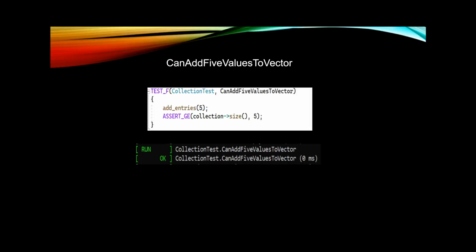I wanted to just make sure that add entries, that logic of that function worked. So add entries 5. We wanted to add 5 entries to the vector collection. And then we just assert that the collection size is greater than or equal to 5. And as you can see, that test was run and it passed perfectly. That add entries function works as intended.